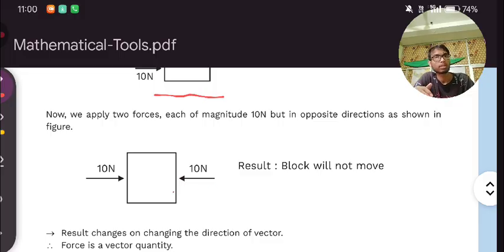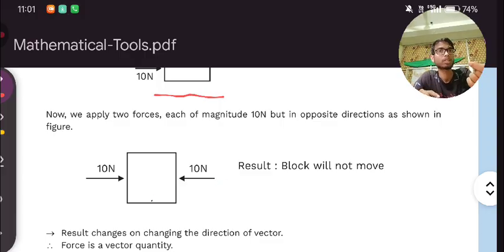What is happening over here? Whenever opposite direction comes up, of course, the meaning of this is that we need to subtract both. But when the same direction comes, the meaning of this is that we need to add all those vectors. So in this case, if we subtract this 10 newton from 10 newton, then what will happen? 0 will come.